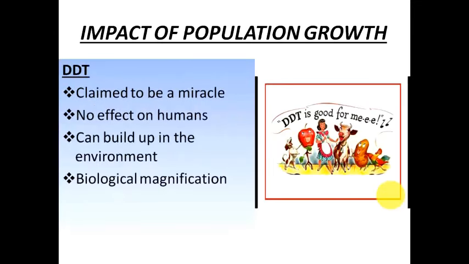Next is DDT. DDT is claimed to be a miracle because they say that it is very, very good for the crop and has no effects on human beings. It can build up in the environment and also can have biological magnification.